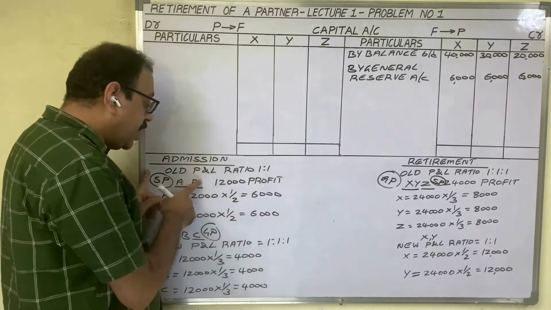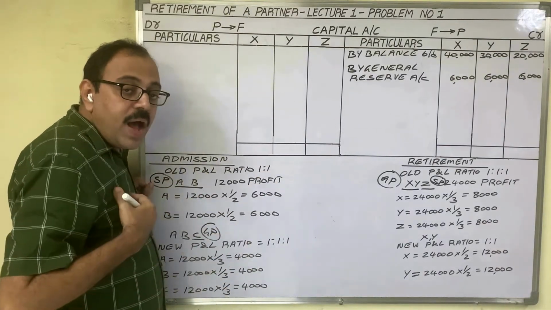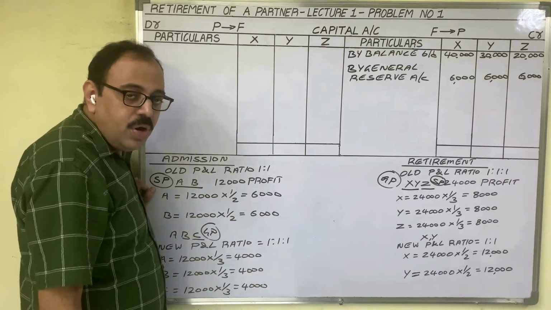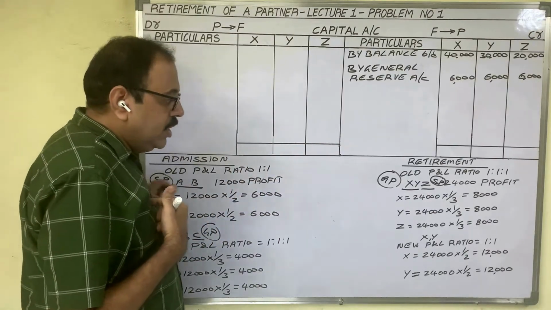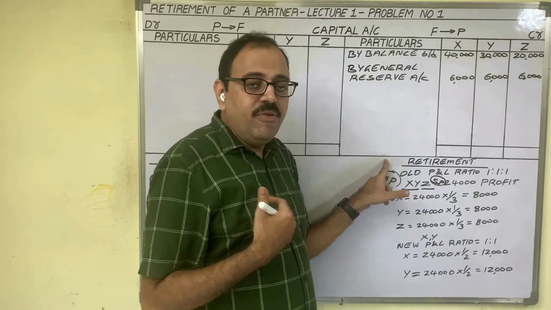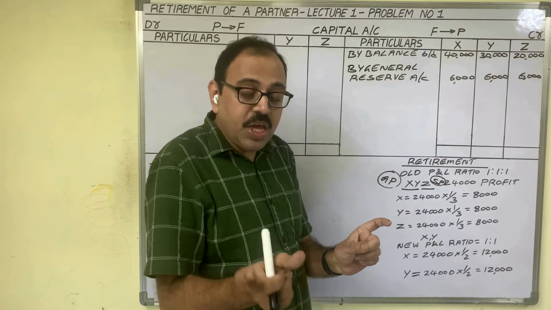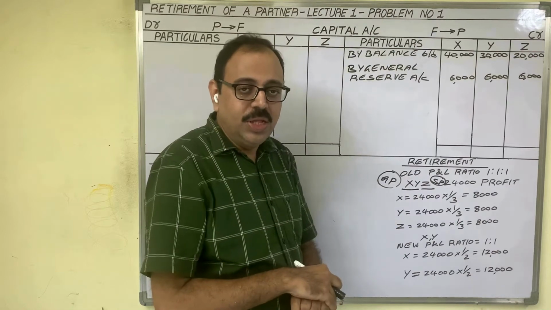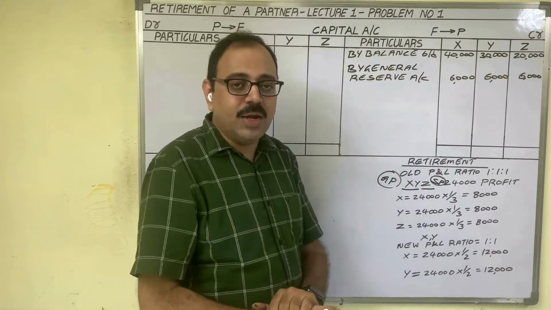In case of admission, when a new partner is admitted, old partners sacrifice some portion of profit. Therefore, the new partner should pay goodwill to old partners. In case of retirement, when one partner retires, his share of profit will be gained by existing partners. Therefore, existing partners have to pay goodwill to the retiring partner.